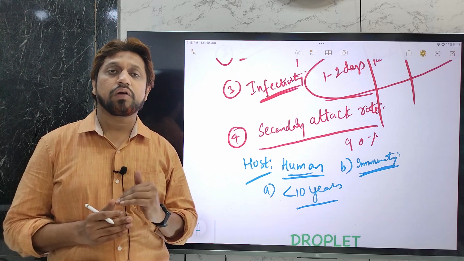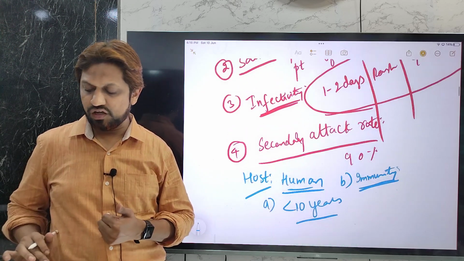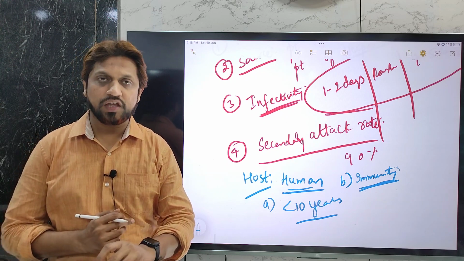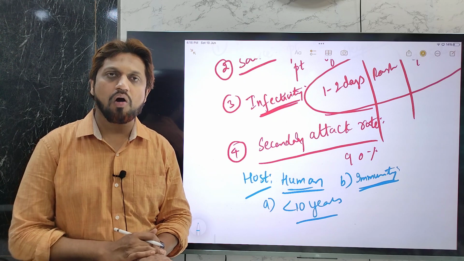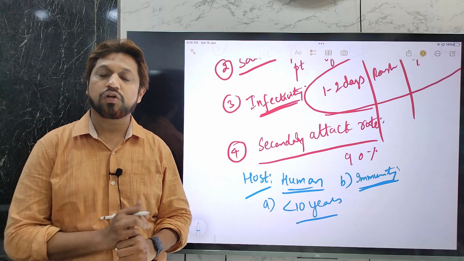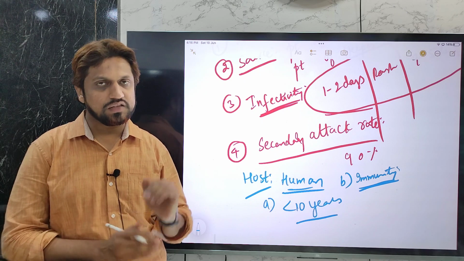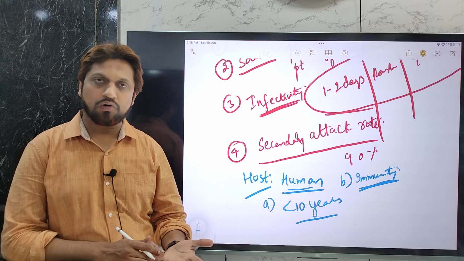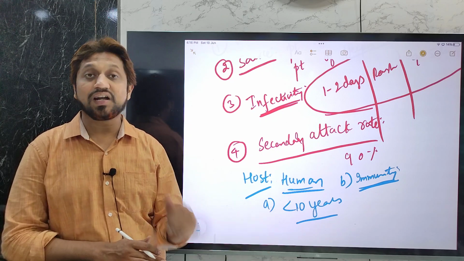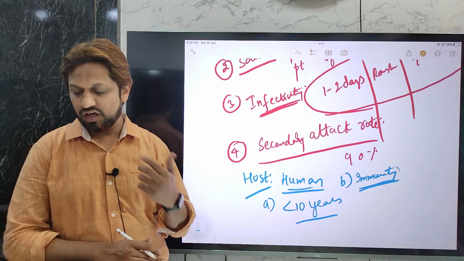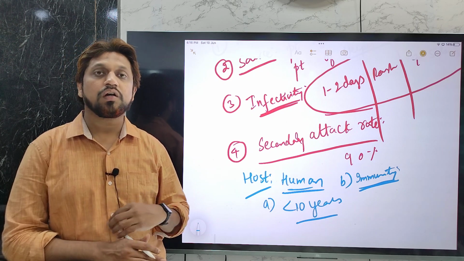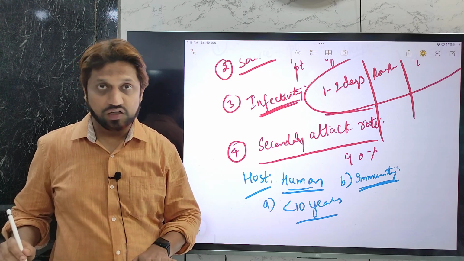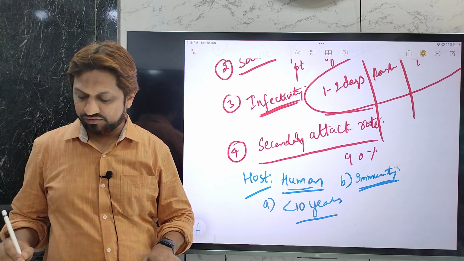less immunity, due to disease conditions like HIV, that is AIDS, or due to immunosuppressive therapy for some particular disease, or due to the administration of corticosteroids, which can decrease cell mediated immunity, this infection is more common as compared to normal individuals. And even adults whose immunity is less are more susceptible to this disease. Usually it is in children, but even adults can get infected. No age is exempted as such.